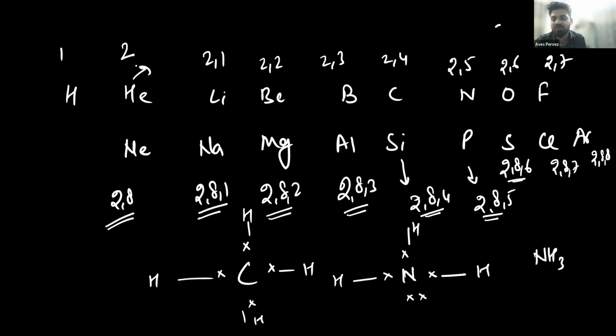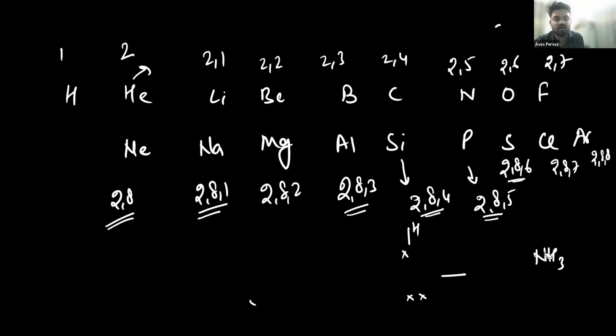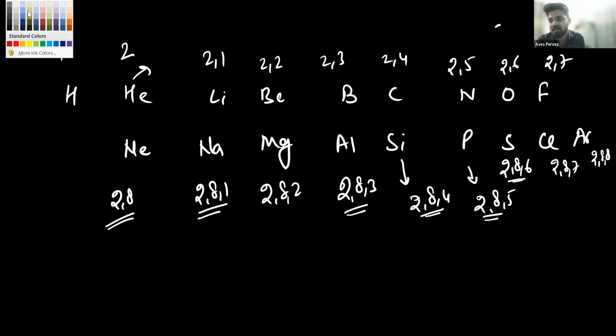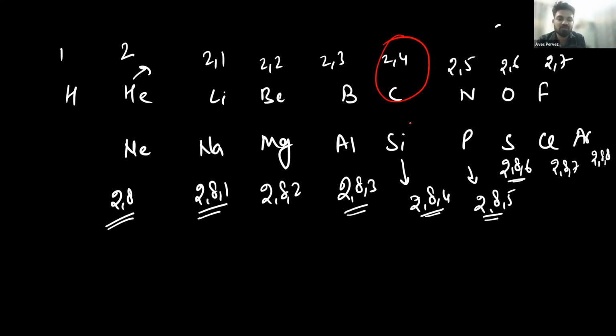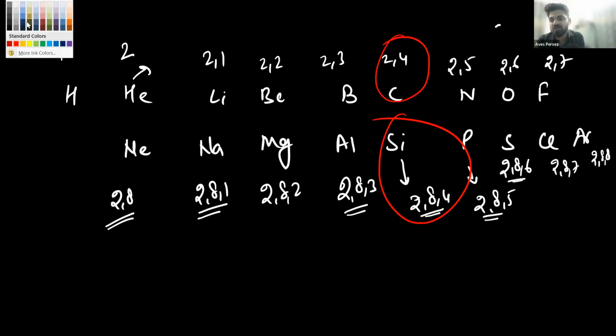Which is the first element that has 4 electrons in its outermost shell? Carbon. Carbon is the first element to have 4 electrons in its outermost shell. And what is the benefit of these 4 electrons? After carbon, the next one is silicon, which also has 4 electrons in its outermost shell. So what is the advantage of having 4 electrons in the outermost shell?